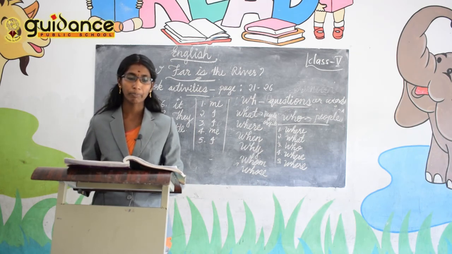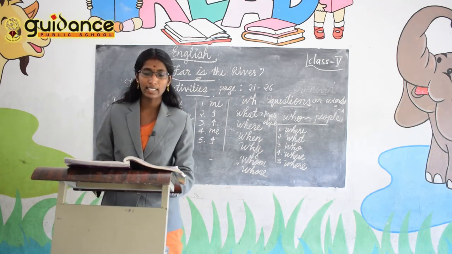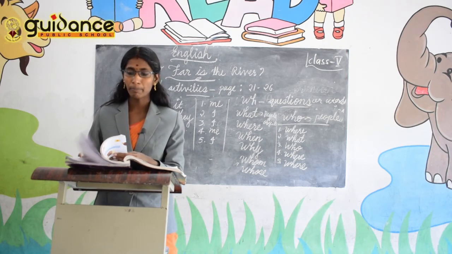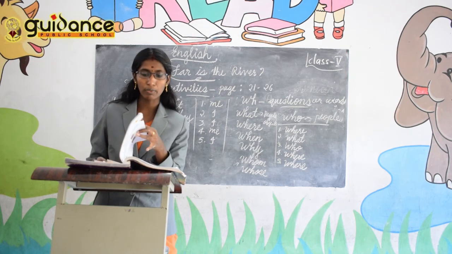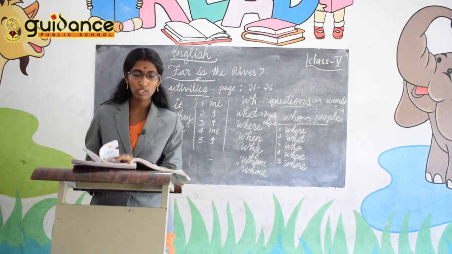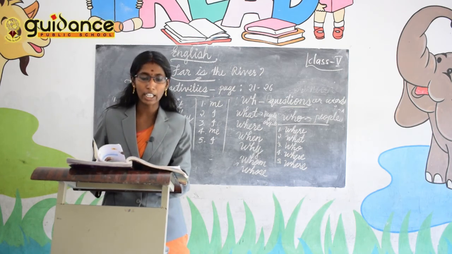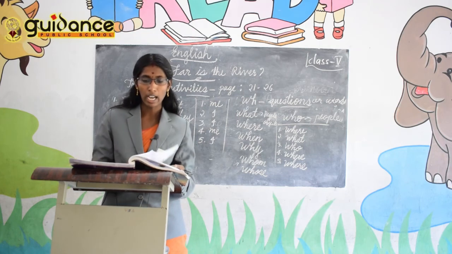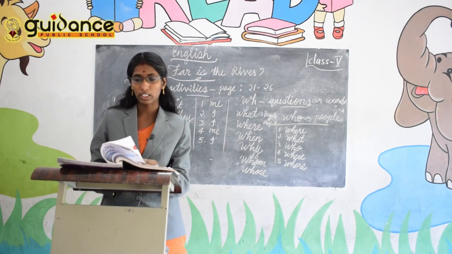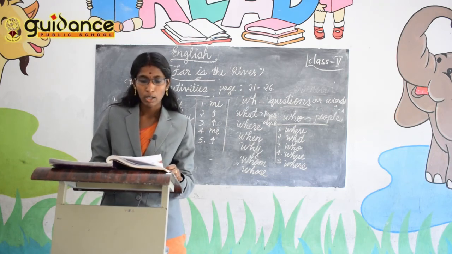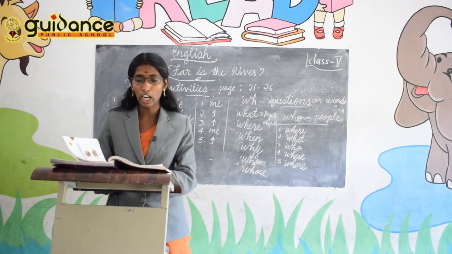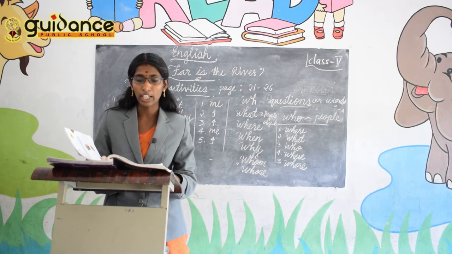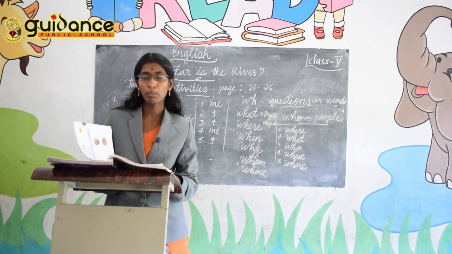Turn the page. Next one, Listen and speak. Your teacher will read some sets of words. Each belongs to a group. Write the correct group name. So listen to what I am reading. You have to write down that each set belongs to a group. Write the correct group name.